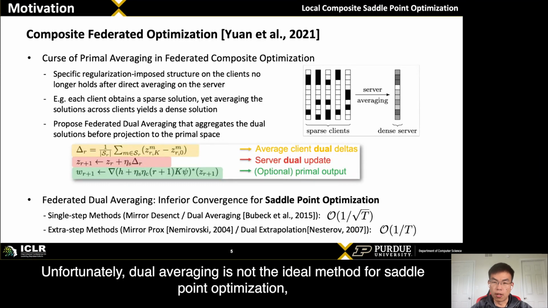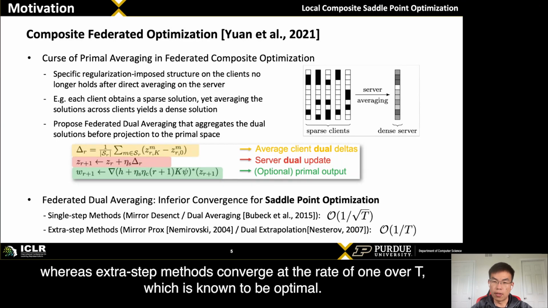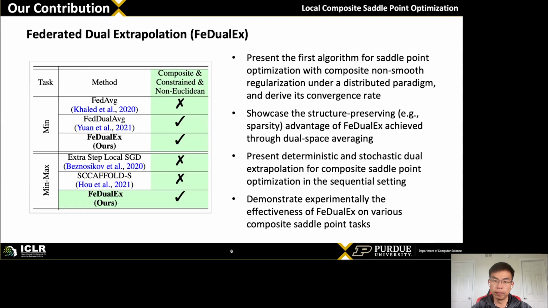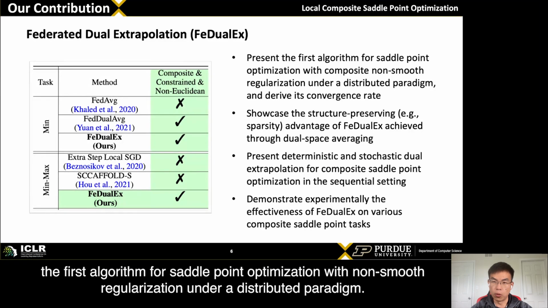Unfortunately, dual averaging is not the ideal method for saddle point optimization, as even in the deterministic case, their convergence rate is 1 over square root t, whereas extra step methods converge at the rate of 1 over t, which is known to be optimal. Therefore, we propose federated dual extrapolation, abbreviated as FedDualX, which is, to our knowledge, the first algorithm for saddle point optimization with non-smooth regularization under a distributed paradigm.